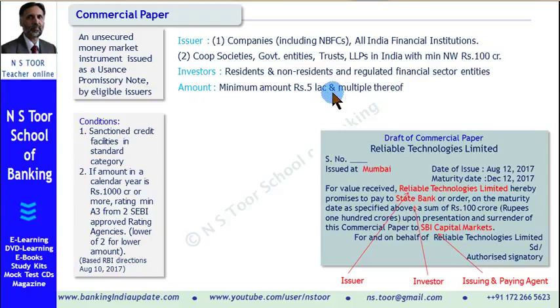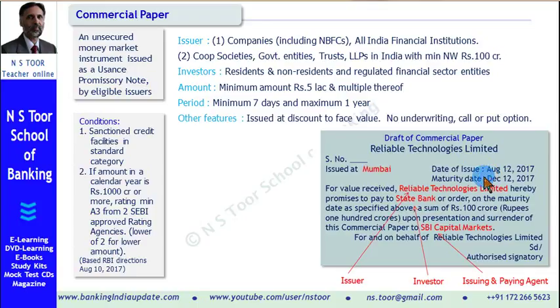What is the time period? Since it is a money market instrument of short-term nature, the minimum period for which it can be issued is 7 days and the maximum period is 1 year. So here in this case we see it is around 4 months.